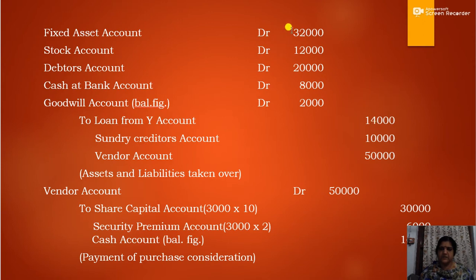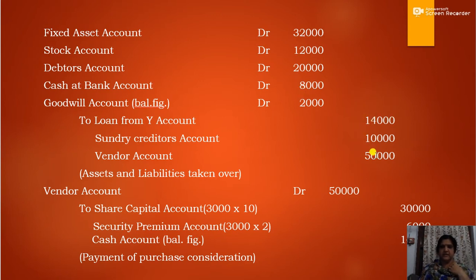Now the debit amounts are 32,000 plus 12,000 plus 20,000 plus 8,000. So 32,000 plus 12,000 will be 44,000. Then 44,000 plus 20,000 will be 64,000. 64,000 plus 8,000 will be 72,000. So the total debit comes to 72,000 and the total credit comes to 74,000.